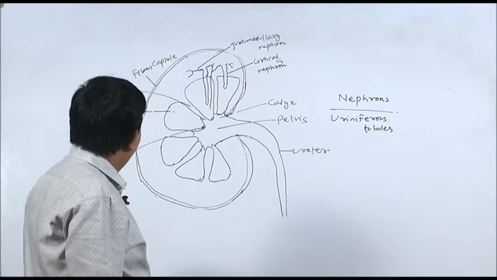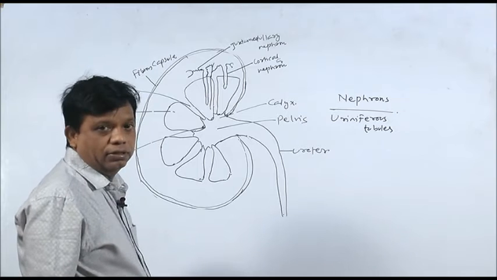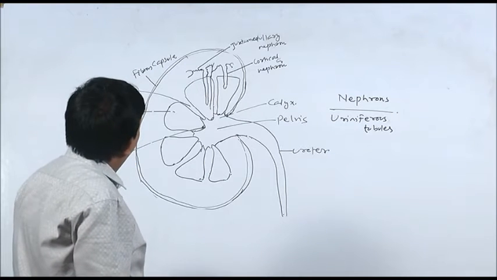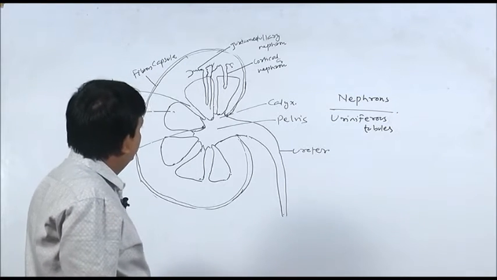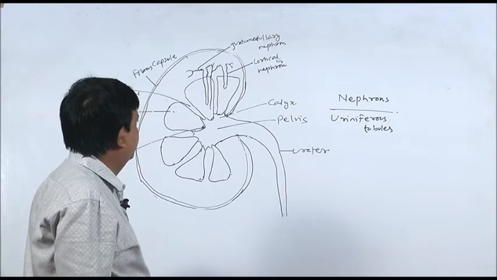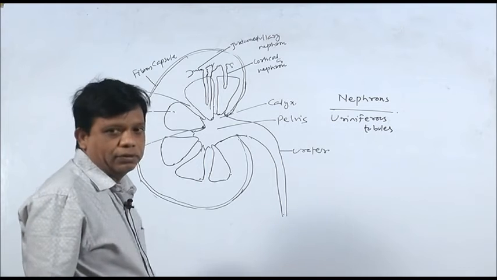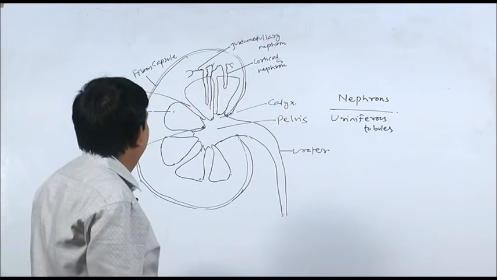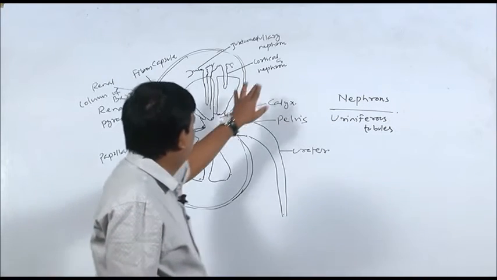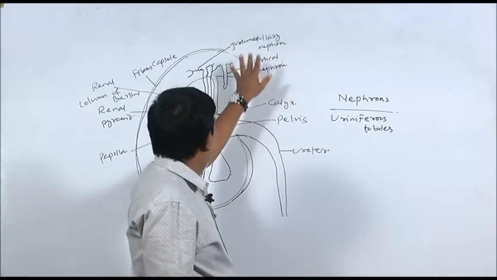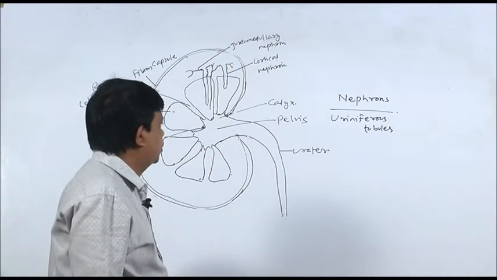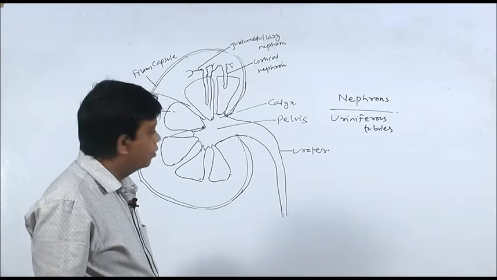So you can see here how they are arranged in the kidney. The nephrons are the structural and functional units of kidney, and two types of nephrons are found. One is cortical nephron, and the second type is juxtamedullary nephron.